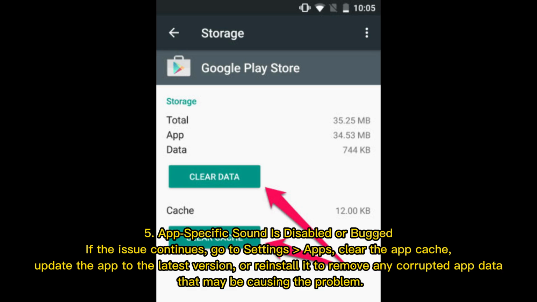5. App-specific sound is disabled or bugged. If the issue continues, go to Settings, Apps. Clear the app cache. Update the app to the latest version or reinstall it to remove any corrupted app data that may be causing the problem.